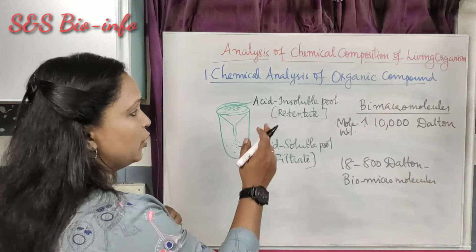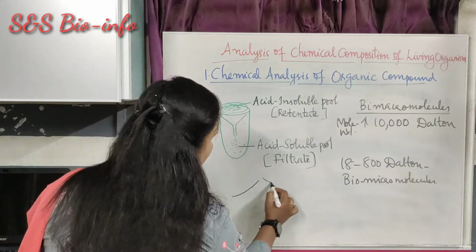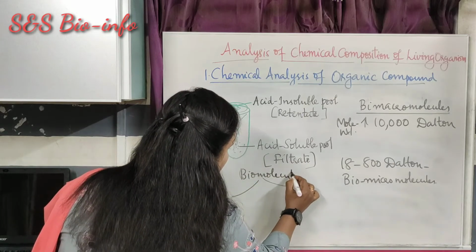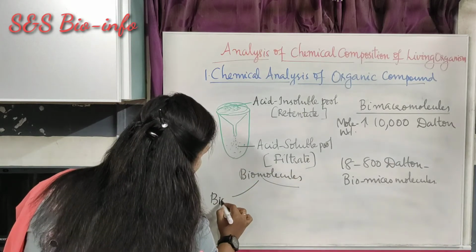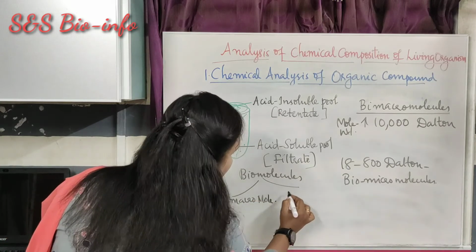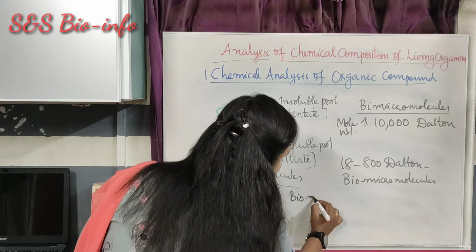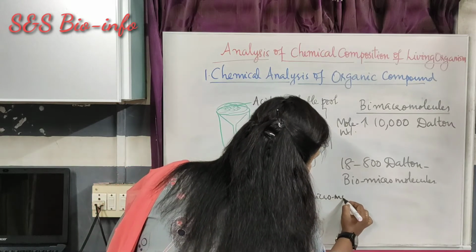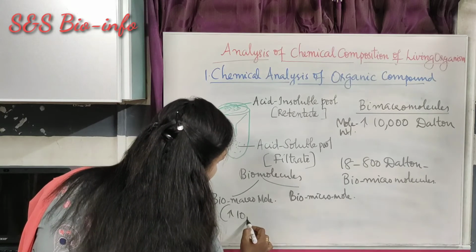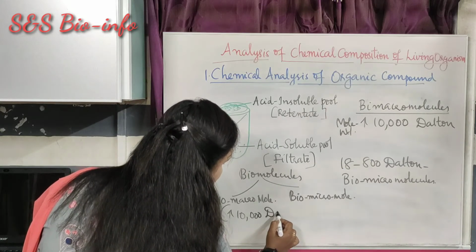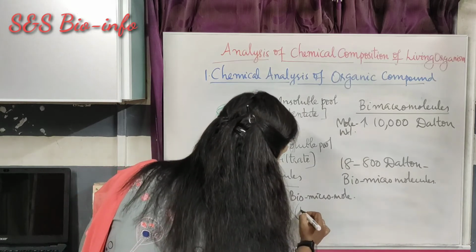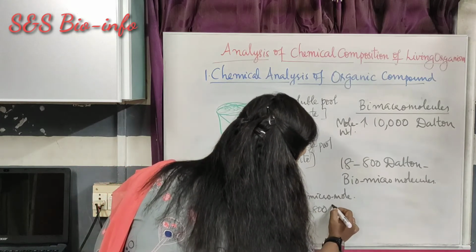Okay, so biomolecules are of two types. Those are biomacromolecules and biomicromolecules. Macromolecules have more than 10,000 molecular weight, more than 10,000 Dalton, while the biomicromolecules have 18 to 800 Dalton.